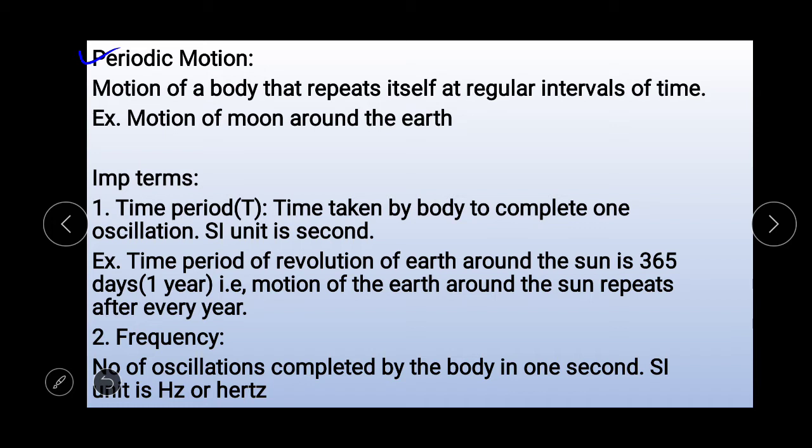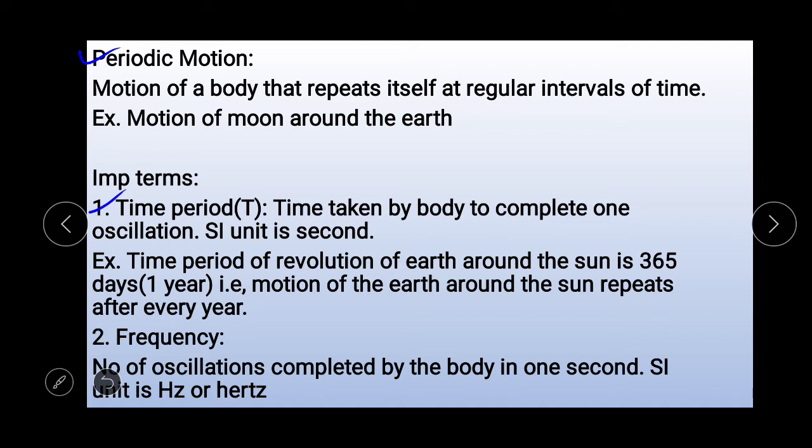Next, let us discuss some important terms. First one, time period. It is denoted by capital T. The time taken by a body to complete one oscillation is called time period. Here the SI unit is second.